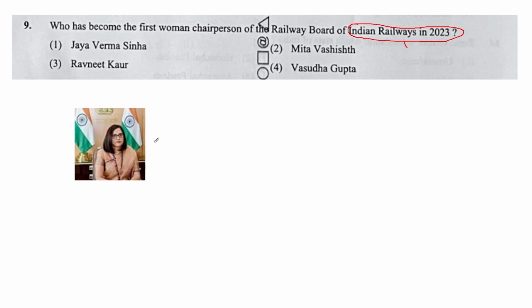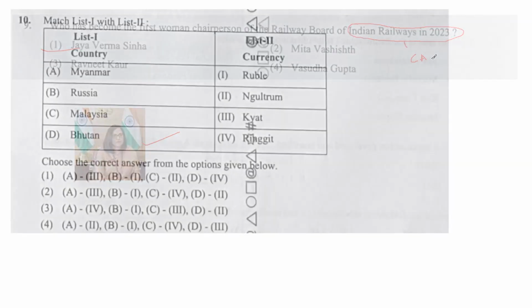So this is the lady. Her name is Jaya Verma Sinha. So this question, who has become the first chairperson of Railway Board of Indian Railways? She is Jaya Verma, and this portion is from current affairs and especially from appointments. Okay, let's move to the next question.